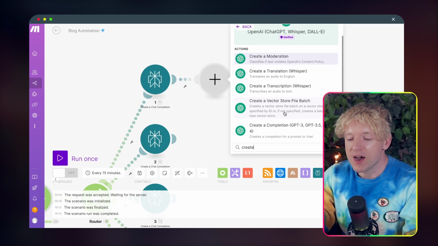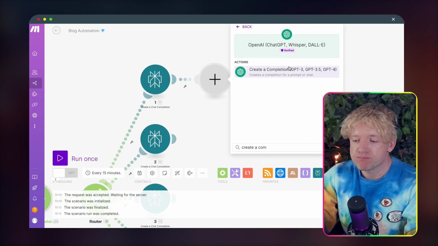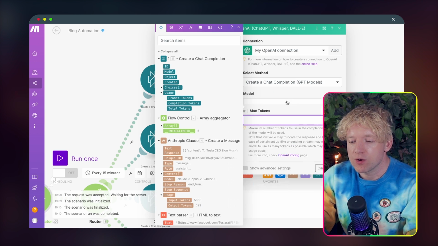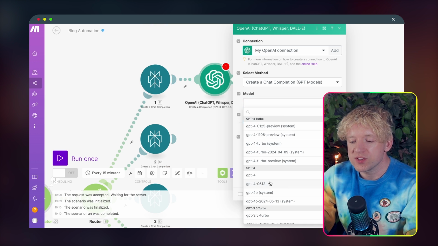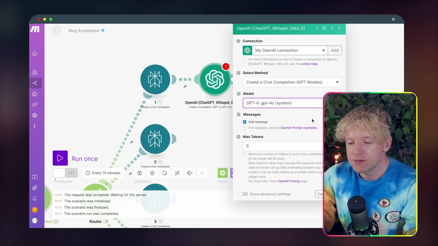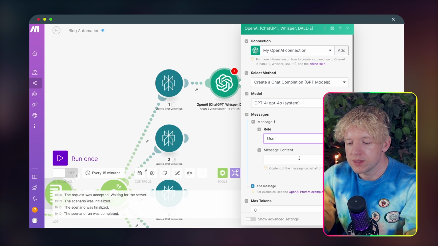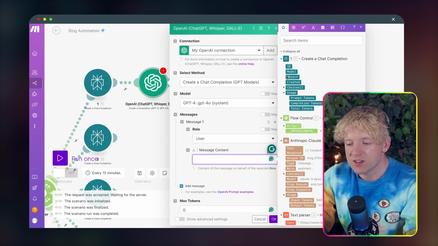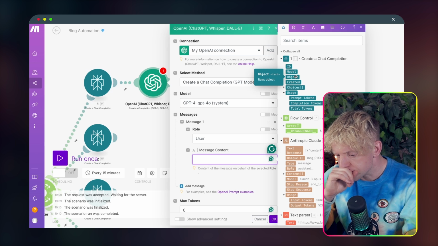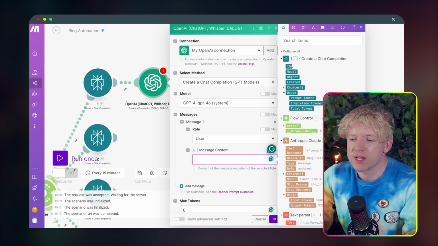Now look, come down, create a completion. Amazing. Max tokens, 0. Model GPT-4o system message. Now check this out. The role is going to be user. The message content is going to be, essentially what we're going to do, we're going to add 2 things in, okay?